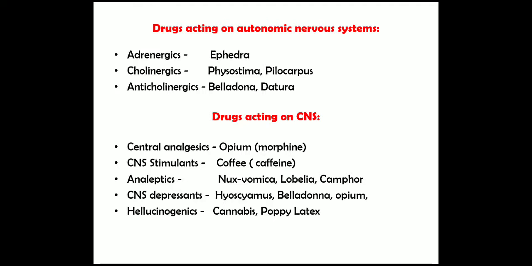Next, drugs acting on the CNS. First, central analgesics, example opium. CNS stimulant is coffee. Analeptics are Nux vomica, lobelia and camphor. CNS depressants are hyoscyamus, belladonna and opium. Hallucinogenics are cannabis and poppy latex.